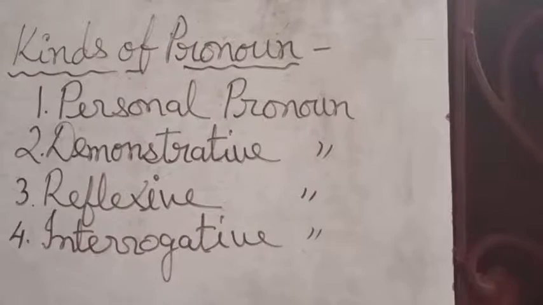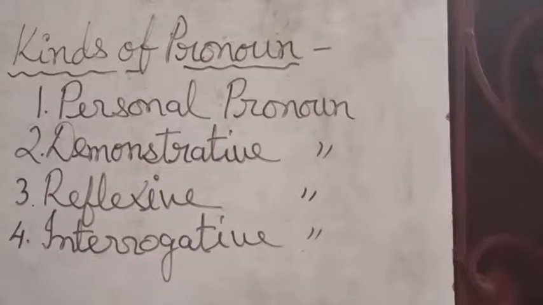Now children, you know that you is for singular and plural both. So for singular also you, second person, and for plural also you. And for first person you have I, me as singular, and for plural you have us or we.